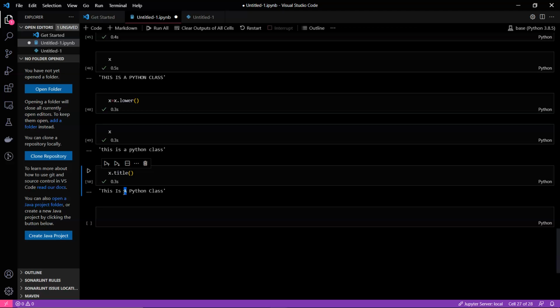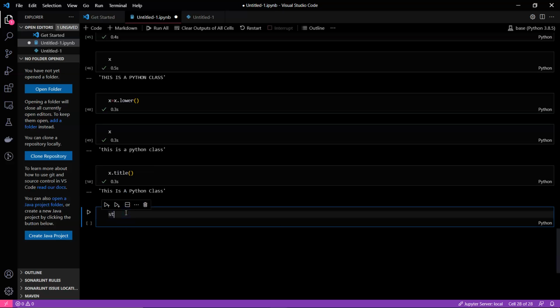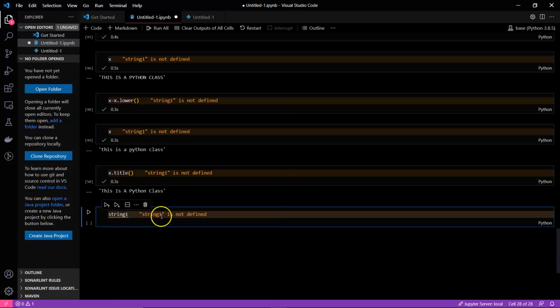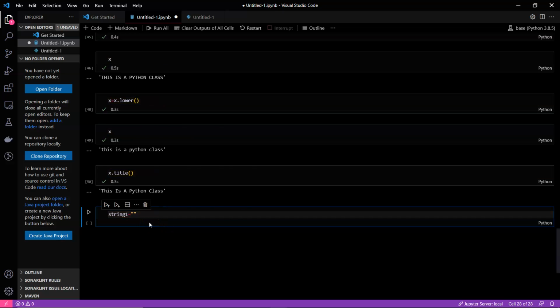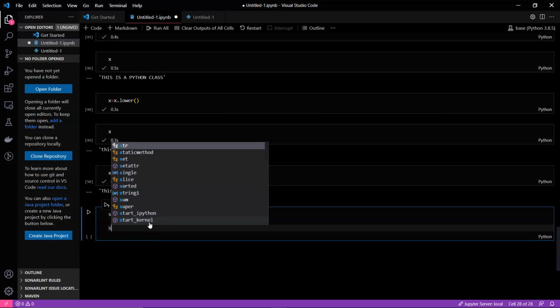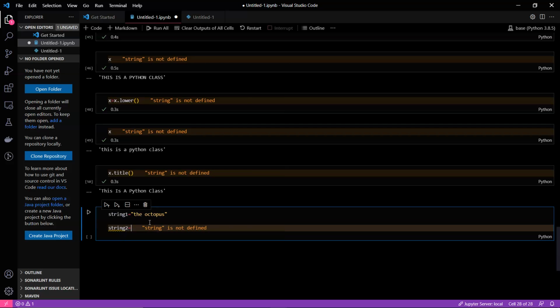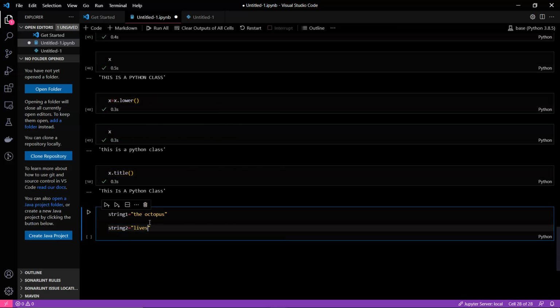Next you might think, what if I have two strings? Two strings in the sense I'm just talking about two sentences. Let's see what will happen in such a case. Suppose I have string 1, which has something like the octopus, and string 2, lives in sea.